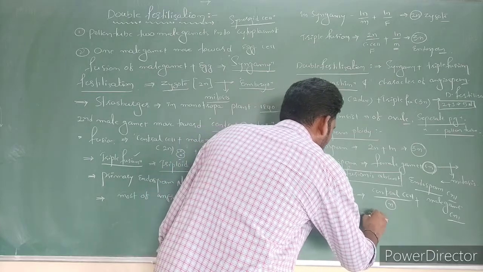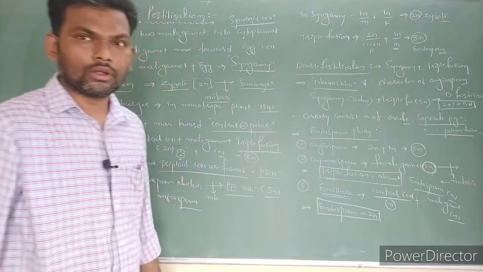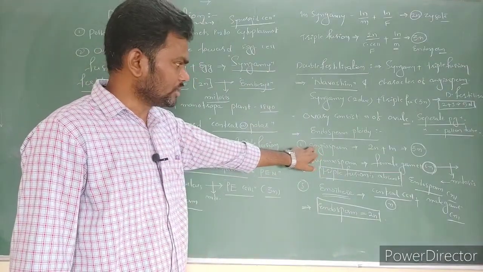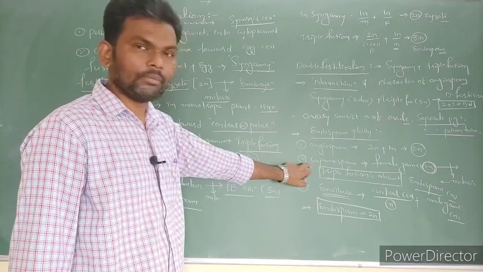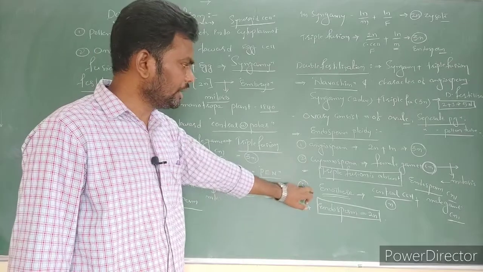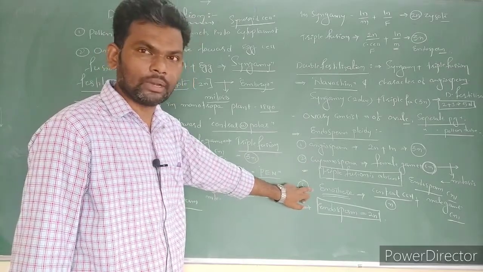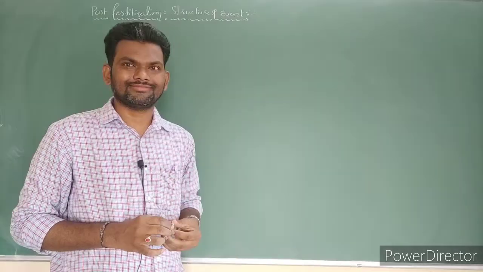So this endosperm is in which condition? Diploid in condition. Got the point? Simple. In competition exams: in angiosperms, endosperm is triploid in condition. In gymnosperms, it is haploid in condition. In Oenothera lamarckiana, which is also an angiosperm, the endosperm is not triploid, it is haploid endosperm.